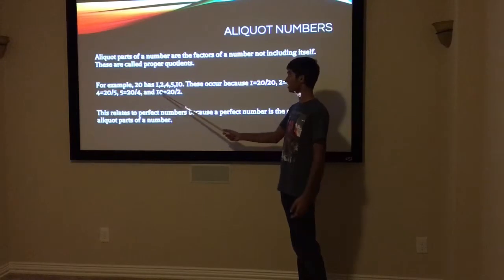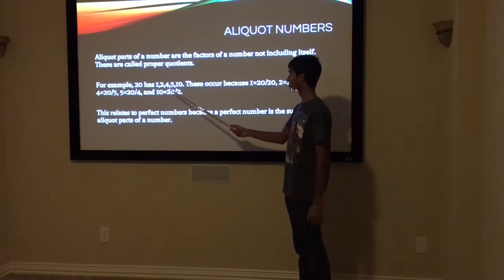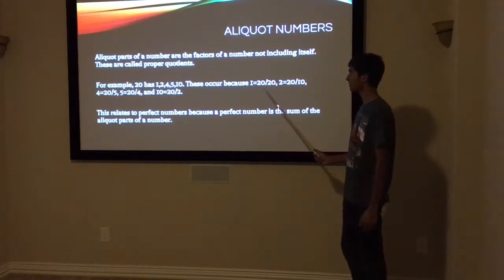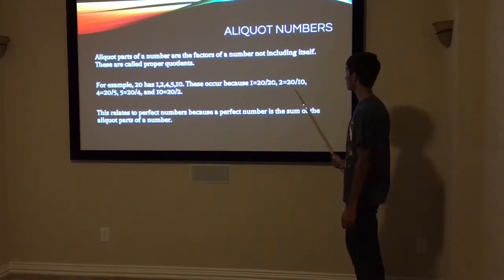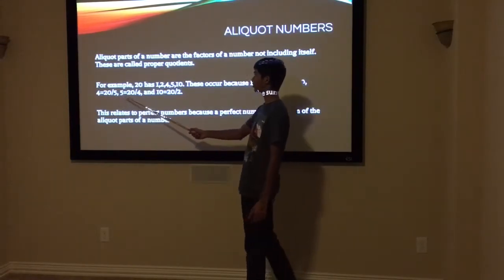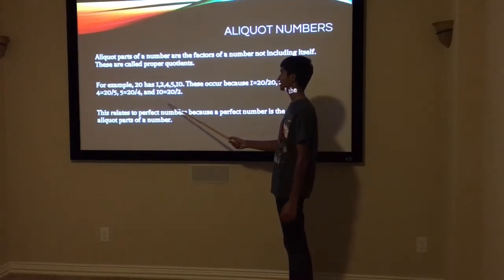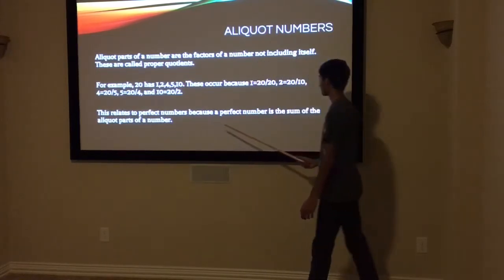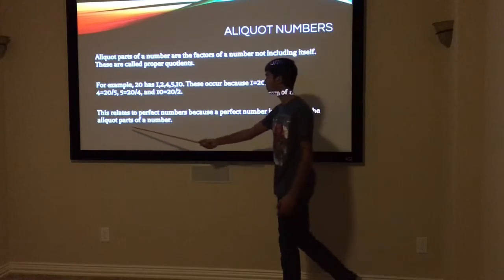For example, 20 has the factors 1, 2, 4, 5, and 10. These occur because 1 is equal to 20 divided by 20, 2 is equal to 20 divided by 10, 4 is equal to 20 divided by 5, 5 is equal to 20 divided by 4, and 10 is equal to 20 divided by 2. This relates to perfect numbers because a perfect number is the sum of the aliquot parts of a number.